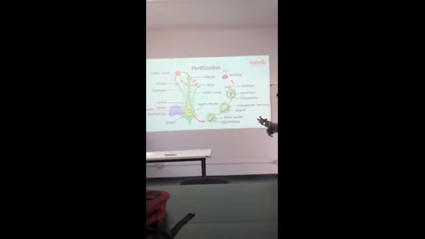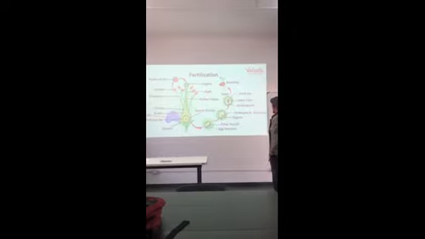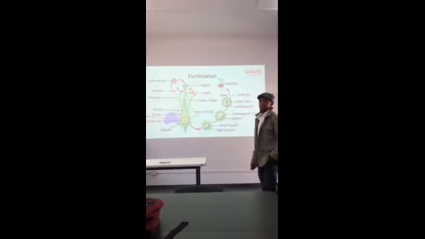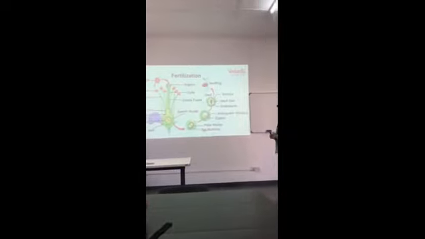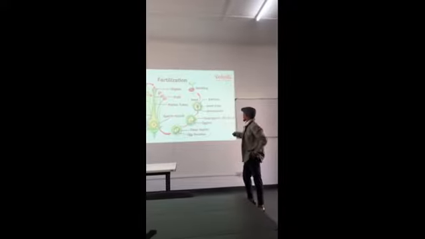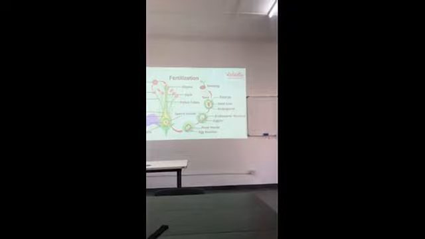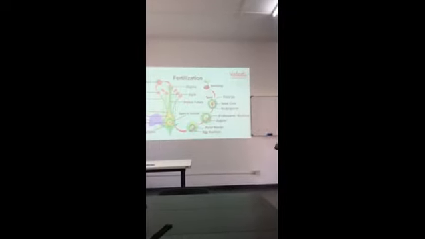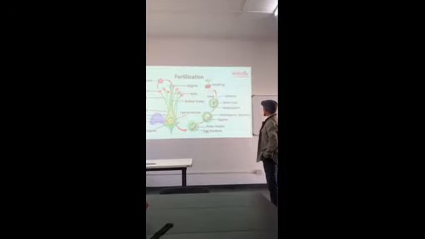During that fertilization, there will also be a formation of an endosperm nucleus. So you are going to have the zygote and also an endosperm nucleus during fertilization. And after that, we are going to have an embryo.